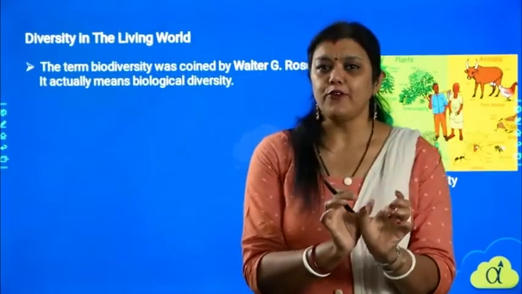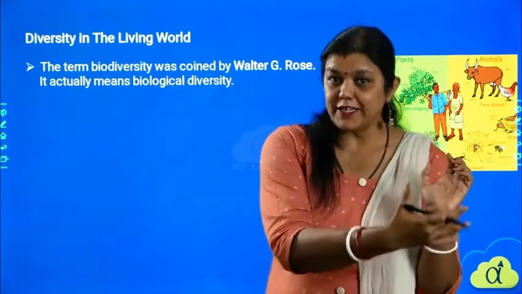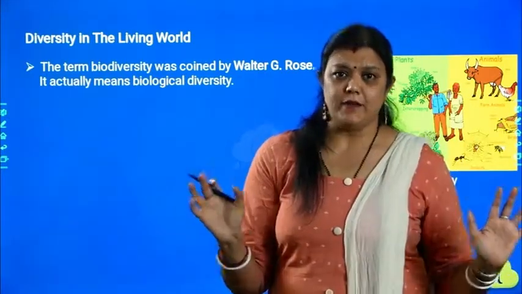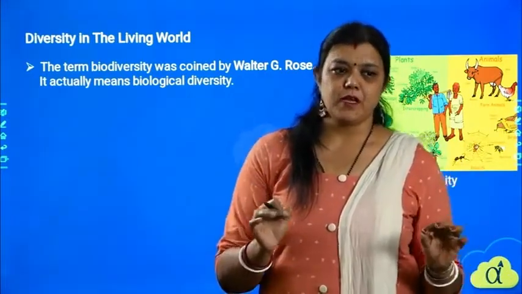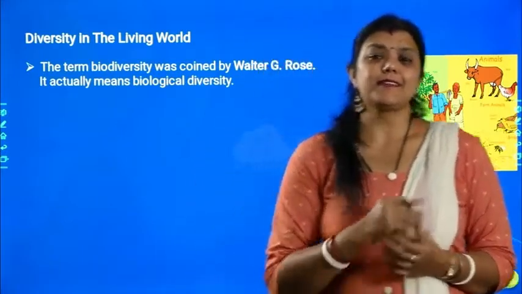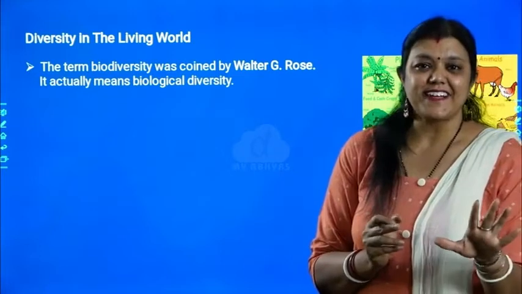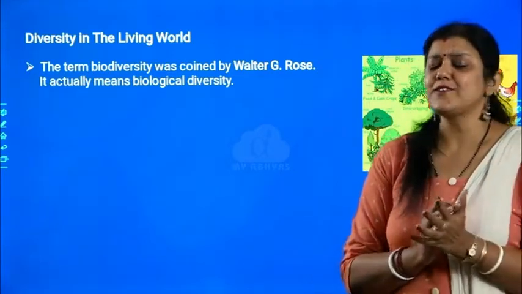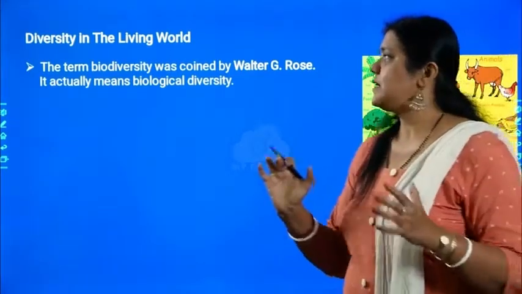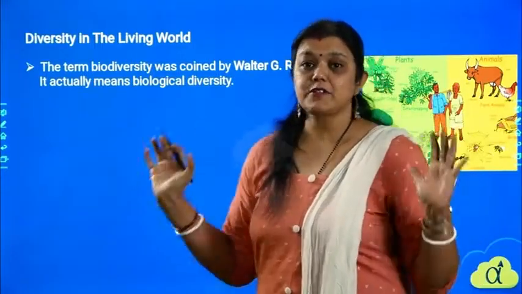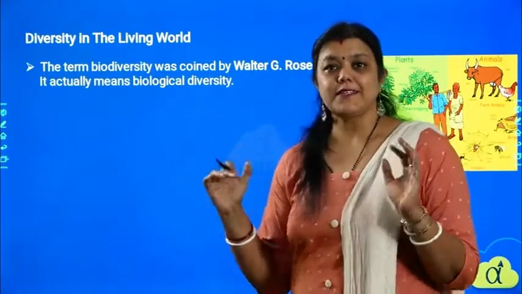Why the term bio? Biological, that means the organisms are many in number, they are of different types. Let us take just the example of insects. Can you tell me the names of 10 insects at a stretch? Yes, you can, right? There are so many. So this world is made up of diverse types of biological things, that is, living things.